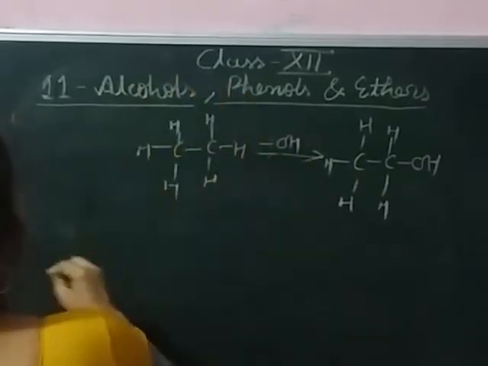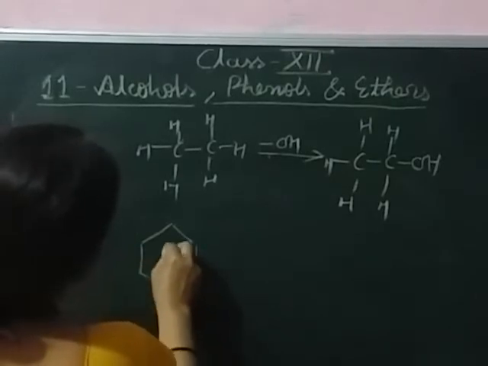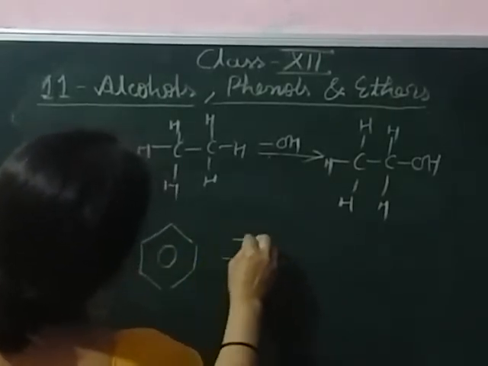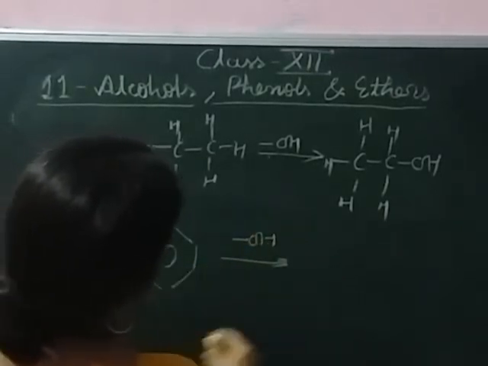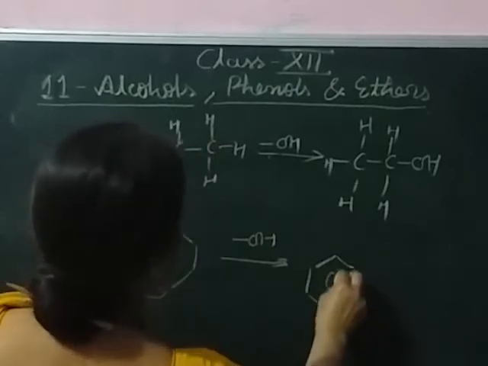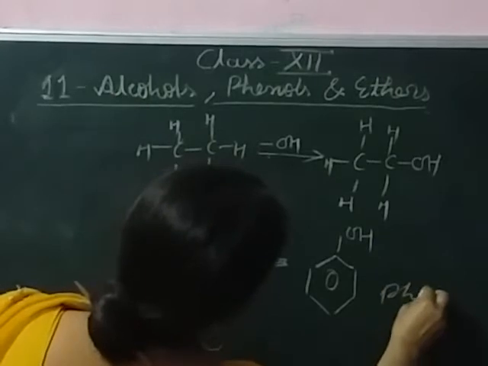And what is phenol? When a hydrogen present in an aromatic compound is replaced by the hydroxyl group, it converts into phenol. This is phenol.